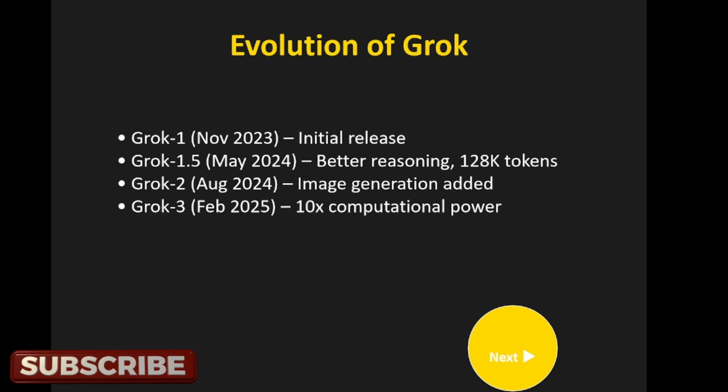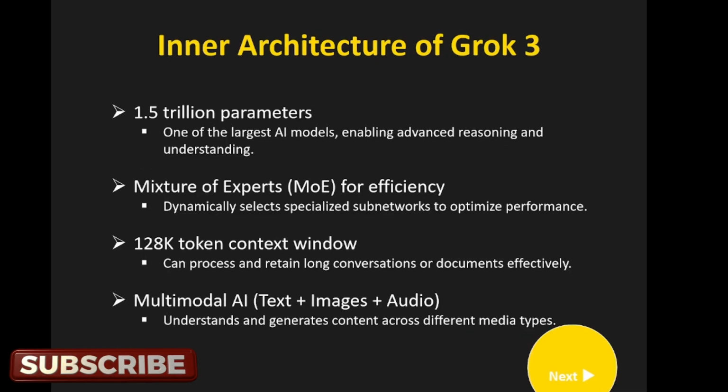And Grok 3, this is the recent version, released in February 2025 with 10x computational power. This is the feature they have included here. Now the inner architecture of Grok 3. See, the first point is 1.5 trillion parameters. What it means? One of the largest AI models, I can say, enabling advanced reasoning and understanding. They have used 1.5 trillion parameters.